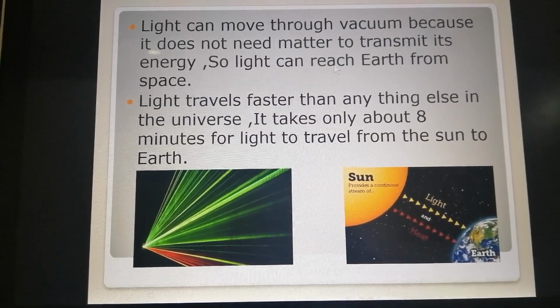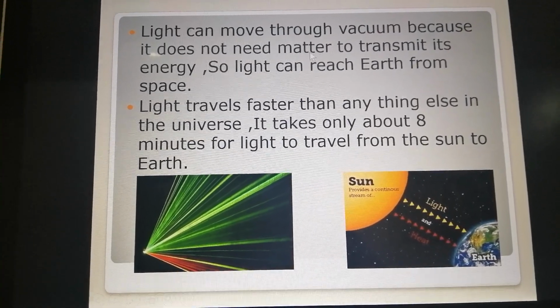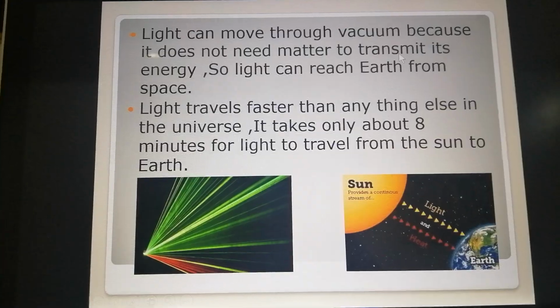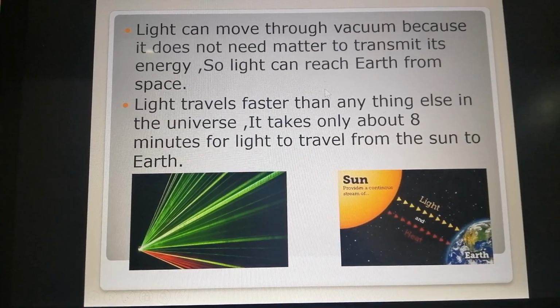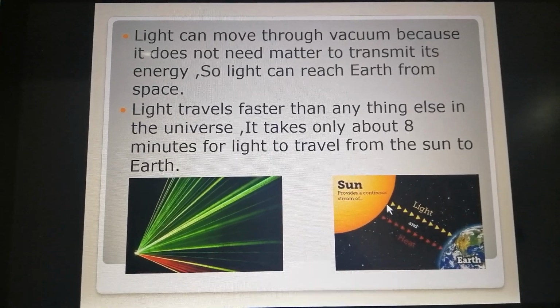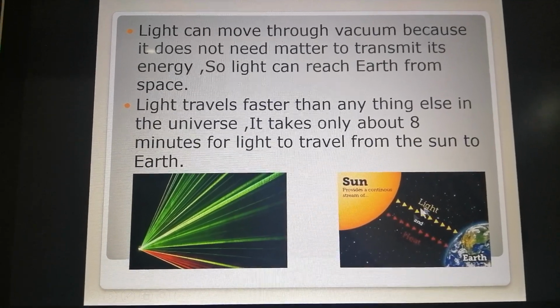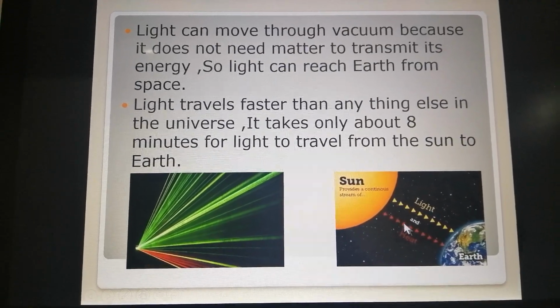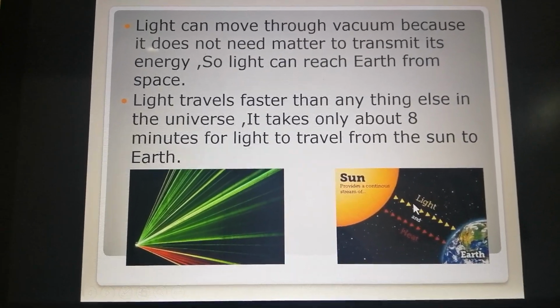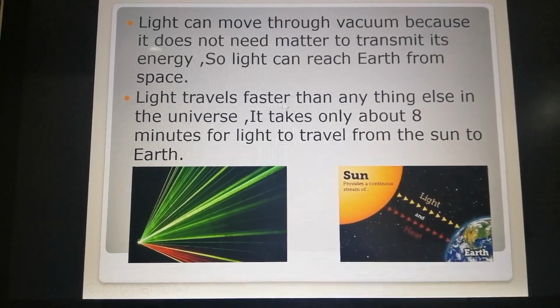Light can move through vacuum, as I was just telling you, that it doesn't need matter to transmit it. It's not like the sound. For example, here we have the sun. The sunlight reaches us on the earth without anything in the space around it. There is no liquid or solid or gas. It travels in vacuum. Okay?